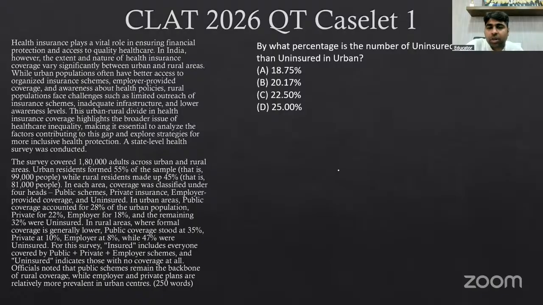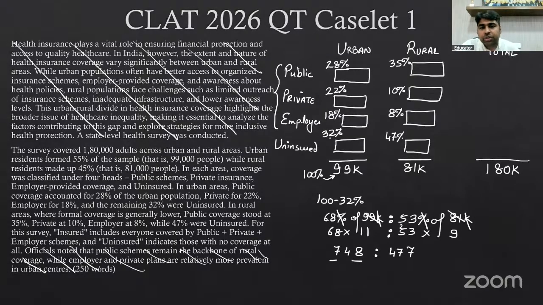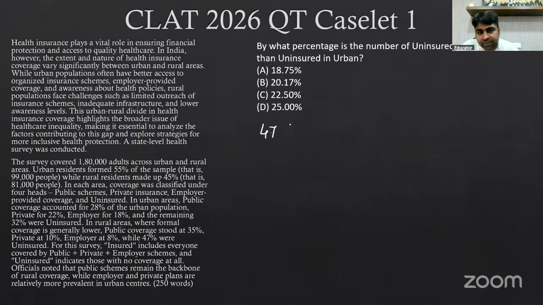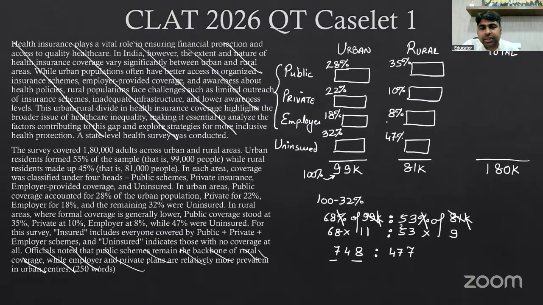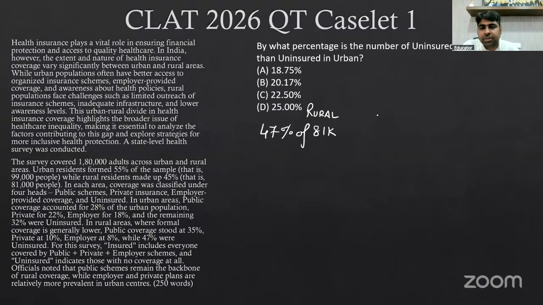Okay. By what percentage is the number of uninsured in rural higher than uninsured in urban? So uninsured in rural is how much? Uninsured in rural is 47 percentage of 81,000. And here it is 32 percentage of 99,000. After then, the noun that comes, that is supposed to be there in the denominator.